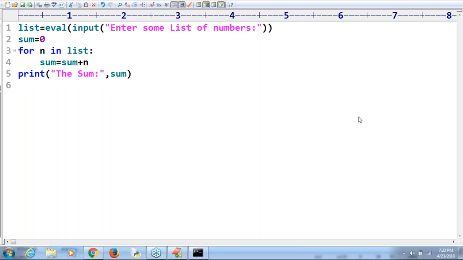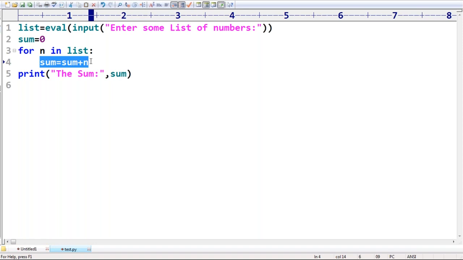Next, by mistake, if one of the numbers is an alphabet, we will get an error. Correct, Srivani? Yes. If you try to add alphabet symbols instead of numbers, then definitely, because we are trying to perform an arithmetic operation, we will get an error. To overcome that problem, we should go for exception handling. That part we are going to discuss.